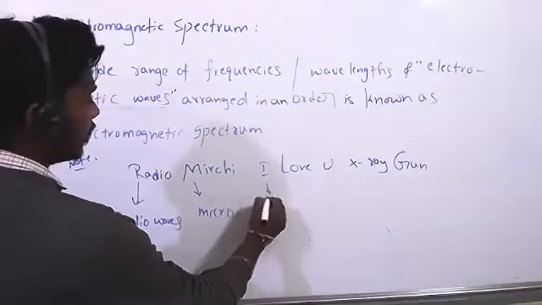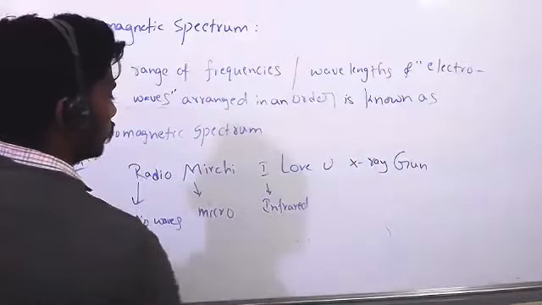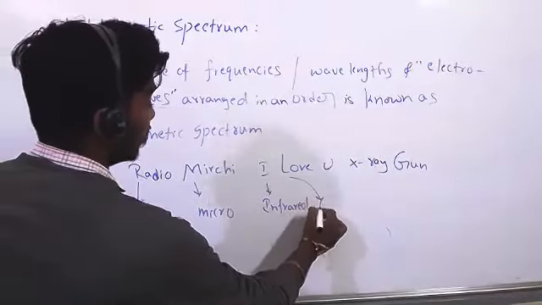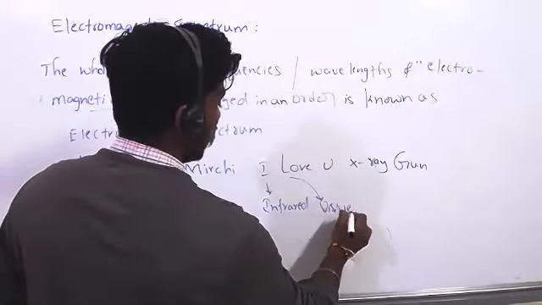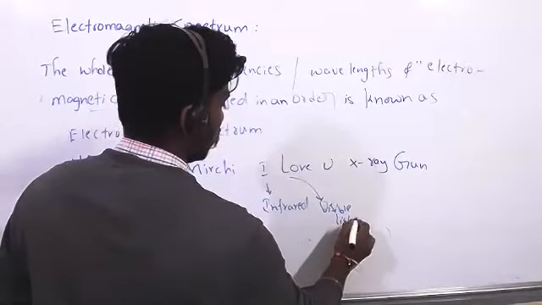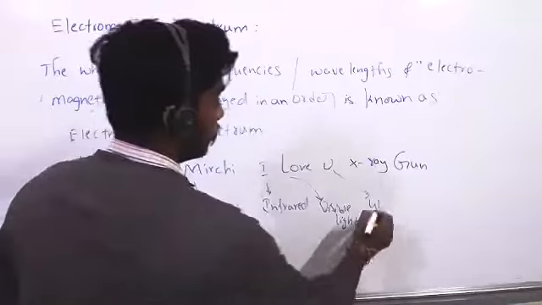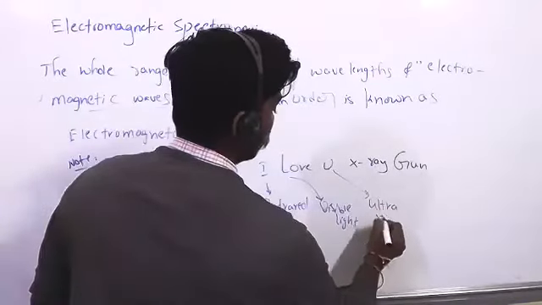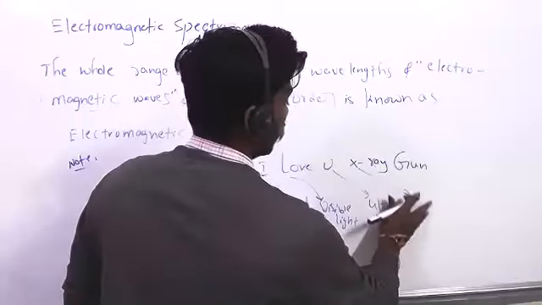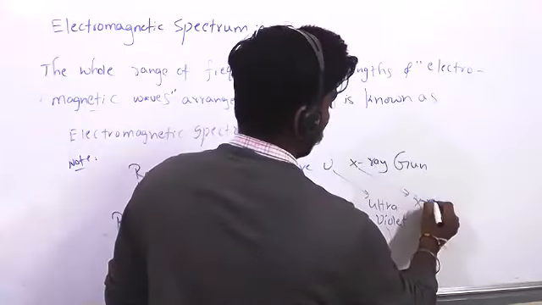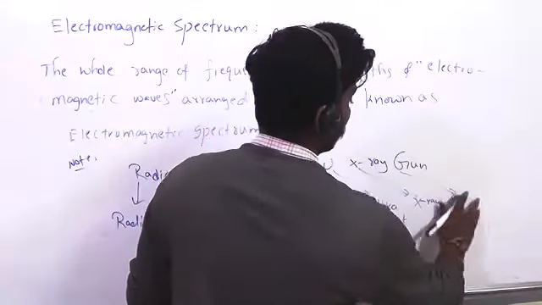I is infrared. L is light, visible light. U is ultraviolet. X is X-ray. G is gamma rays.